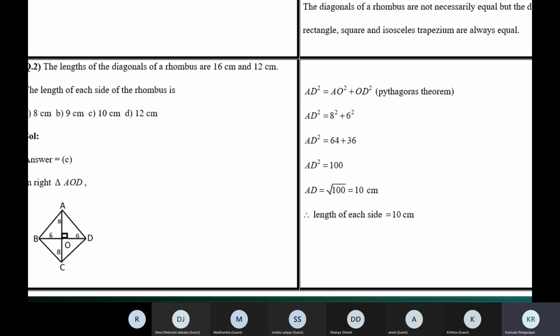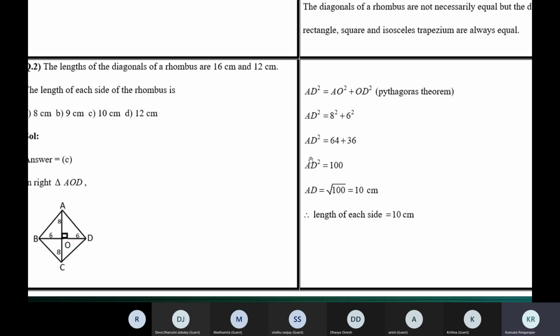Whenever you're dealing with a rhombus, you must first write out this result by Pythagoras theorem. Then substitute. Of these three line segments, AD, AO, and OD, two of them will be given to you. You should find the third one. Here AO and OD are given to us, so we substitute the values.